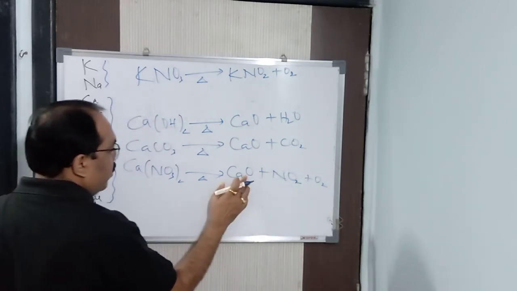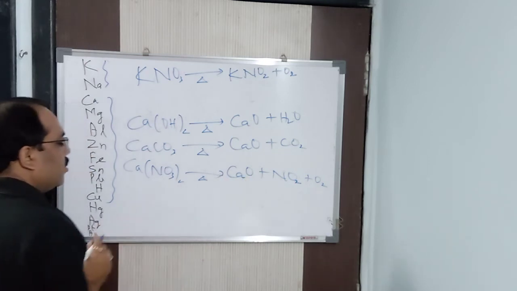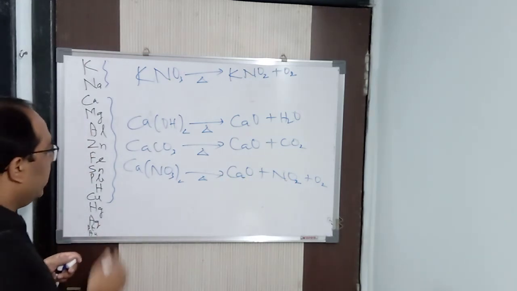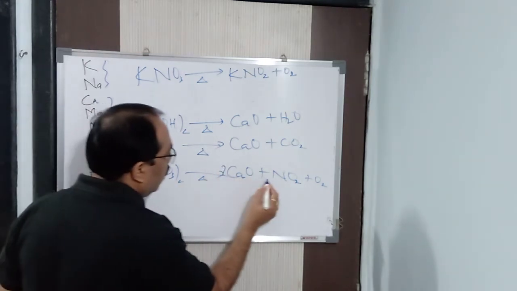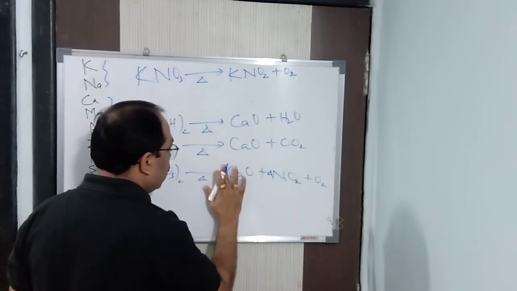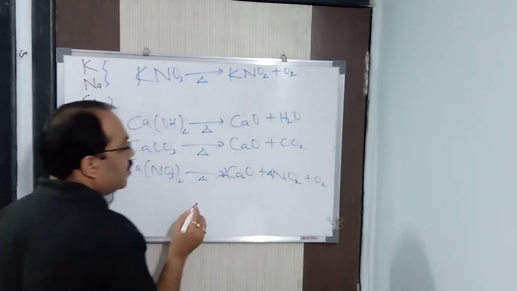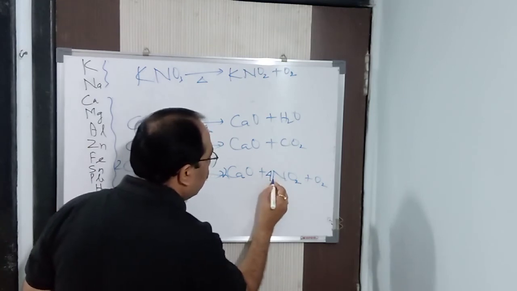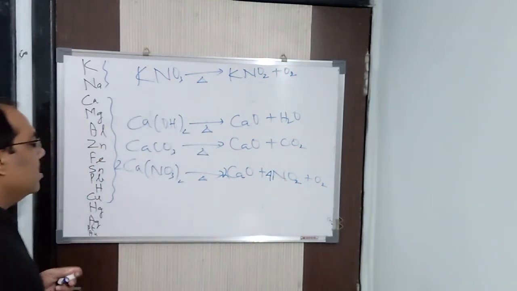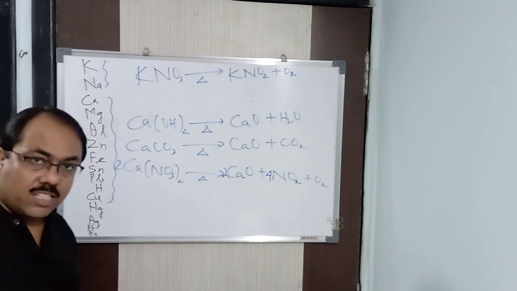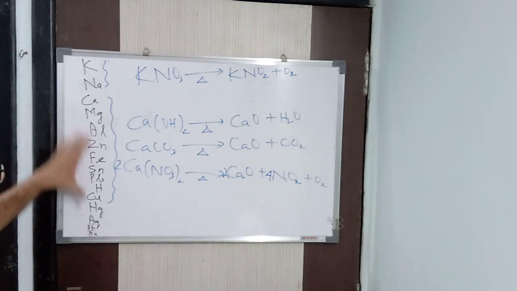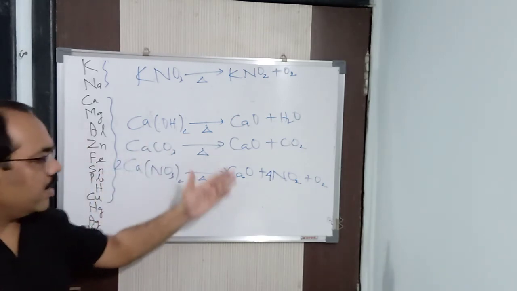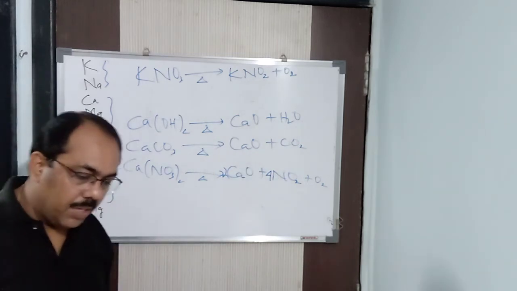Later on, you'll balance it. You have to balance it. Don't write an unbalanced equation. It will give you 0. If you tell me 2CaO plus 4NO2 plus O2, see, it is balanced. It is 2CaO plus 4NO2 plus O2. We can say that. So in this way, from calcium to copper, if you take its nitrates, you will see it decomposes to give you oxide, nitrogen dioxide, and oxygen gas is being liberated.